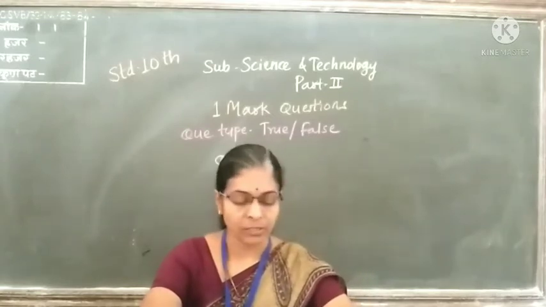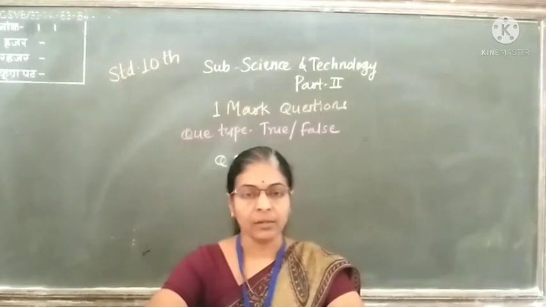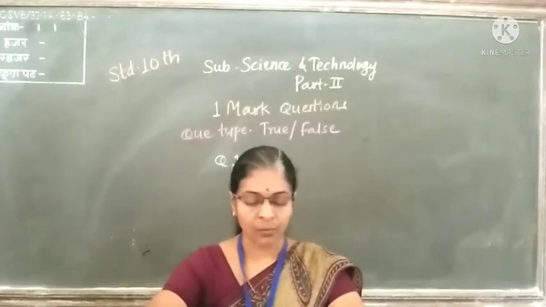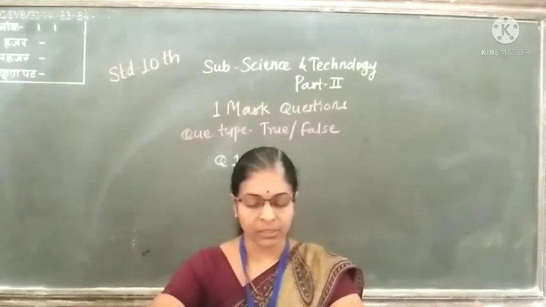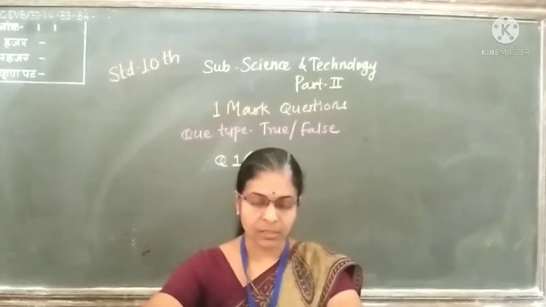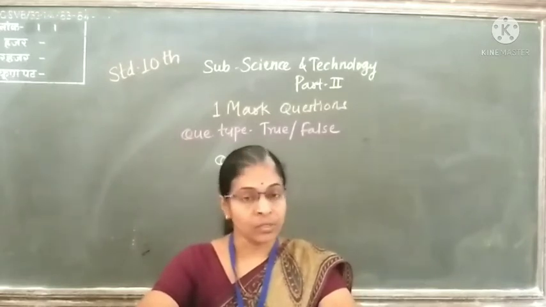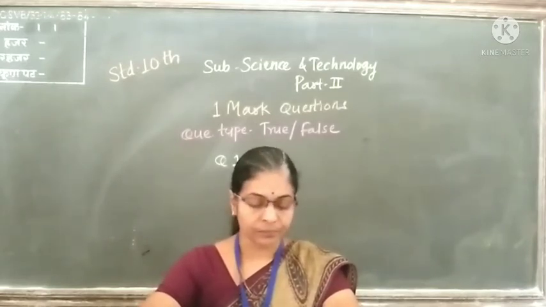This is also a false statement. Then: it seems that vertebrates have slowly originated from invertebrates. This is a true statement.